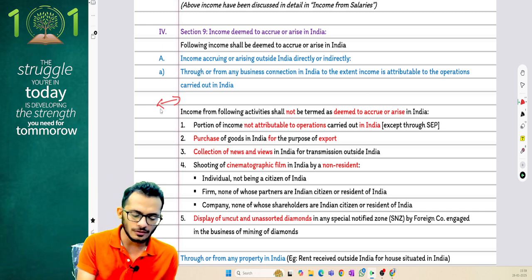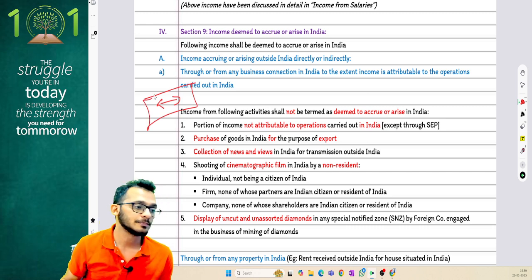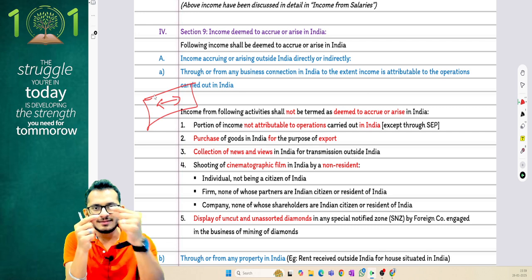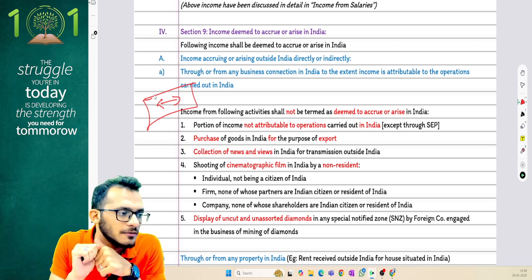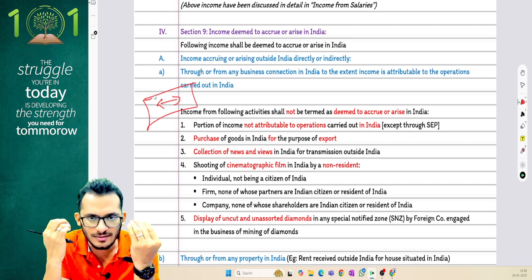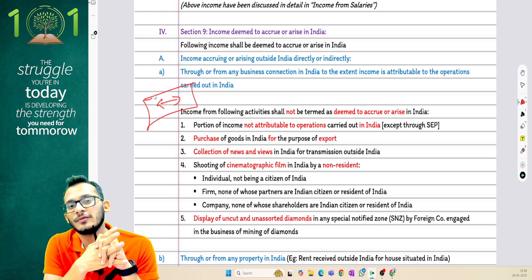Here is good news for you. ICAI has deleted all this from your syllabus. So that one side plus the next page which talks about your significant economic presence, that full piece has to be deleted from your book. You can straight away cut it out from your book and you don't need to read it for your exams.